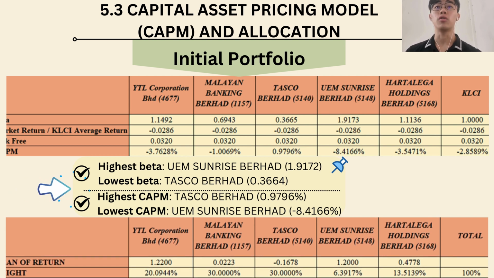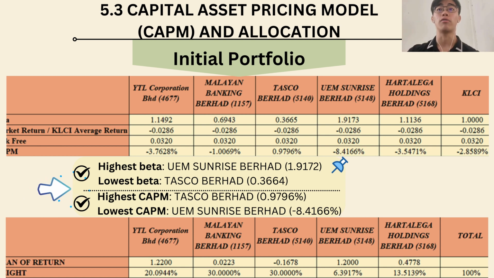For our initial portfolio, UEM Sunrise has the largest beta value, 1.91, followed by YTL Corporation Berhad at 1.14 and Harta Lega Holding Berhad at 1.11. The higher the beta, the higher the risk of volatility in the stock price movement. The stocks with low beta are Malayan Banking Berhad at 0.9669 and Tasco Berhad at 0.36.